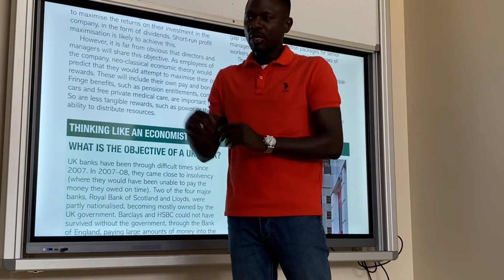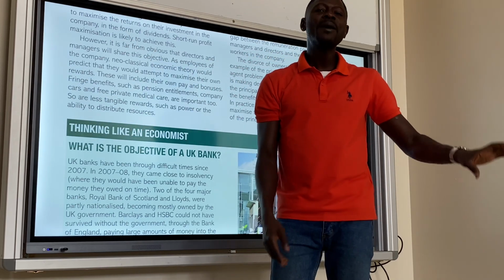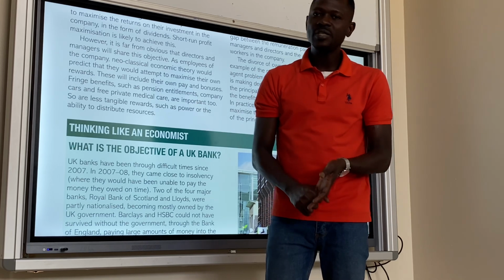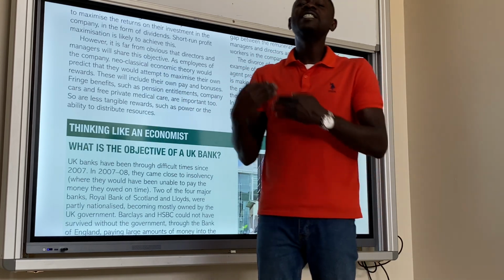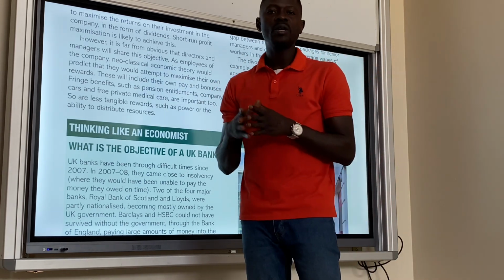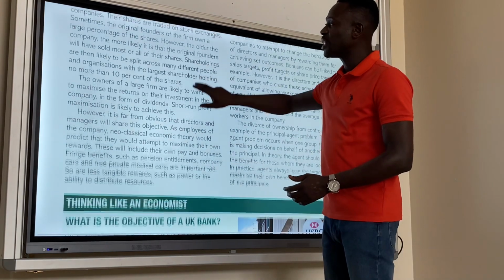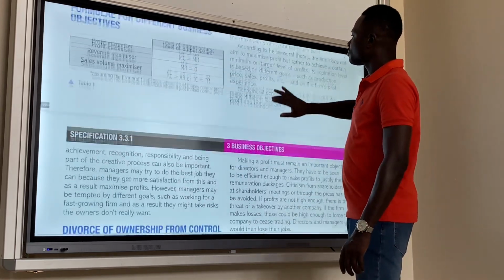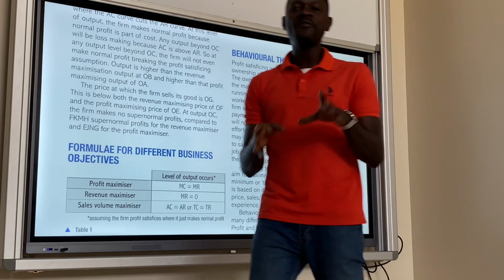maximize profit. But they won't think about profit maximization first, ahead of the other objectives, which are, like I said earlier, increasing production, increasing sales, improving employees' welfare. They will put this ahead of profit maximization, and this might not go well with the owners of the business. So, divorce of ownership and control leads to profit satisficing, which is what we call behavioral theories.